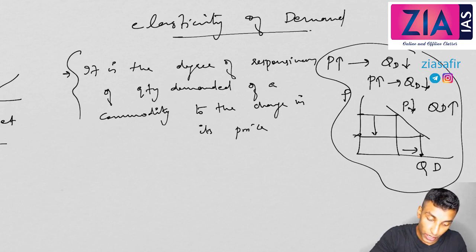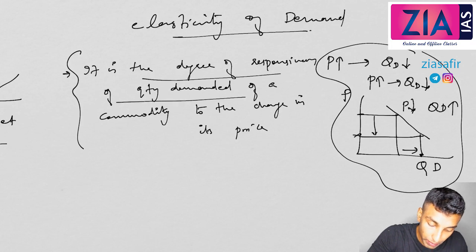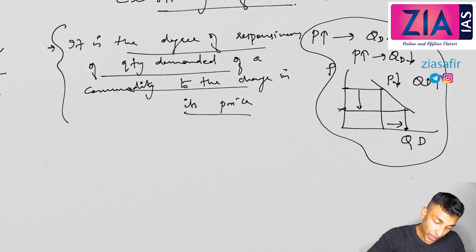Okay, so it is the degree of responsiveness of quantity demanded of a commodity to the change in its price. Now it can be also represented like this.